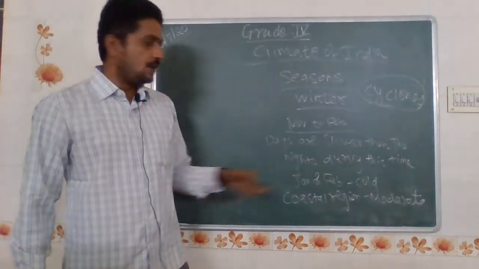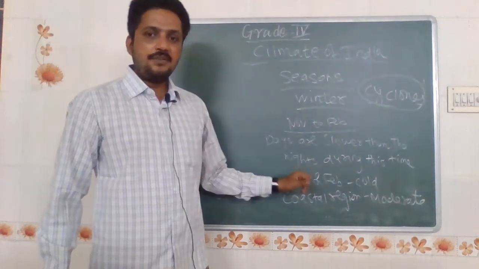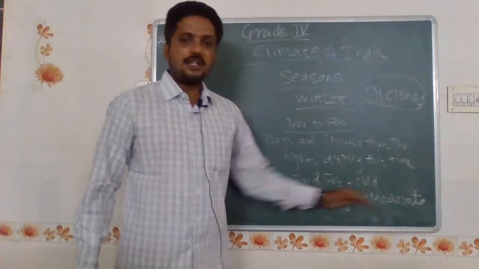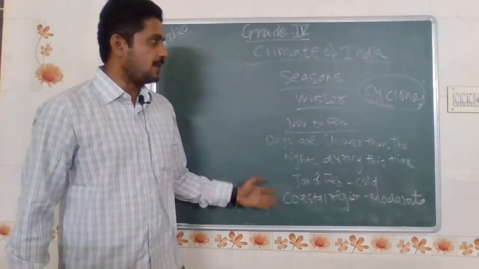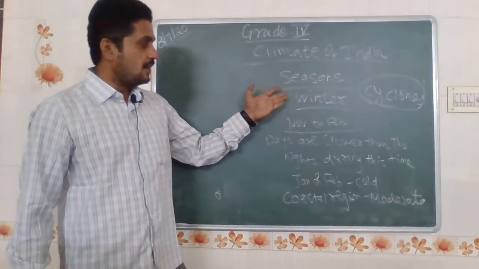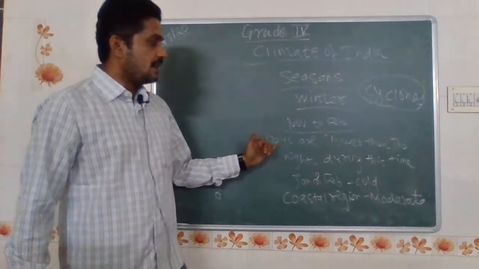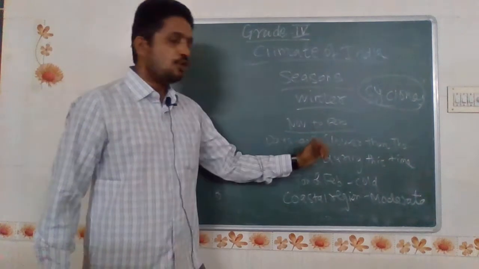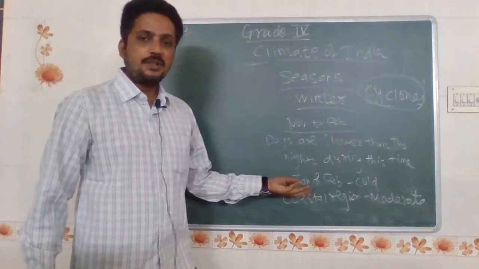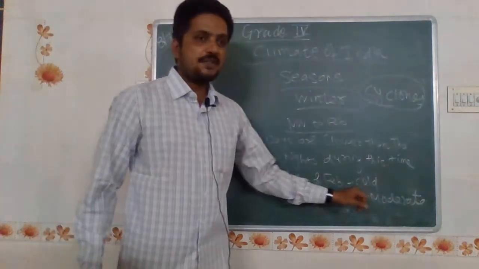Particularly in Tamil Nadu, January and February have very cold temperatures. In coastal regions, it is a moderate climate. Again, this is the winter season. It starts from November and ends in February. Days are shorter than the nights, and particularly in January and February it is very cold. Coastal regions get a moderate climate.